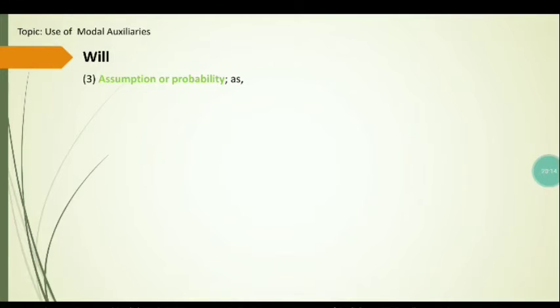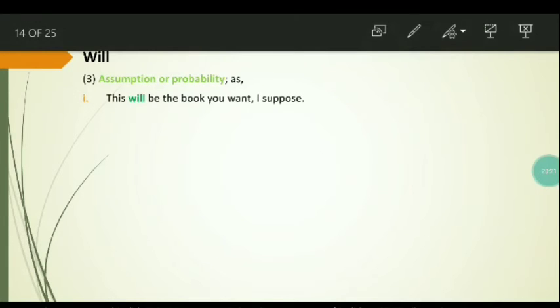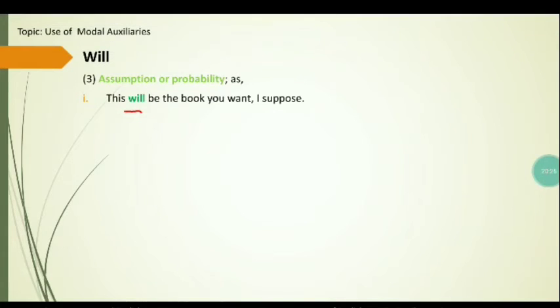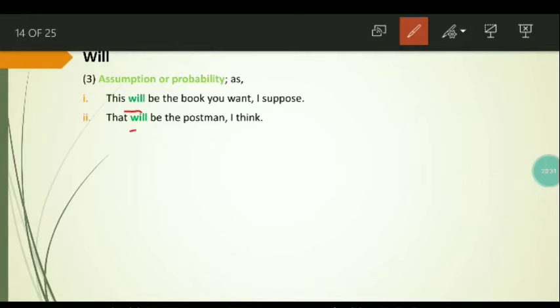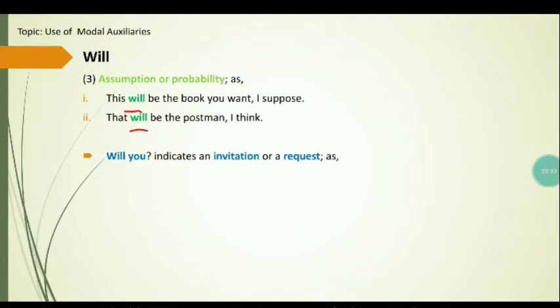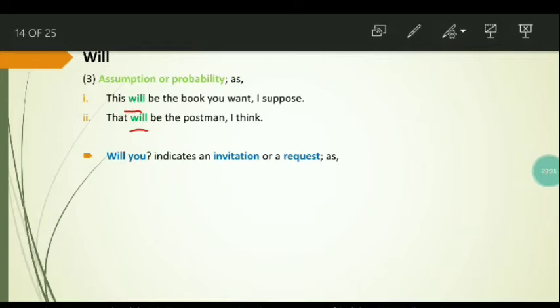Now, will is also used to express assumption or probability. For example, this will be the book you want, I suppose. So it shows assumption or probability. That will be the postman, I think. In these two examples, the use of will expresses assumption or probability. We can also use will in order to express probability or assumption.